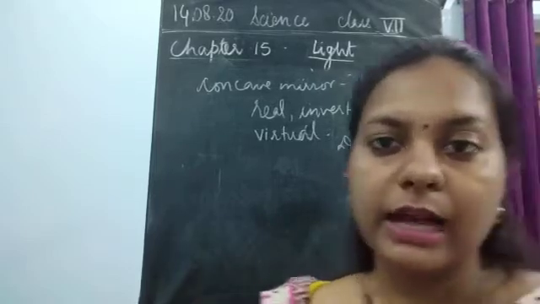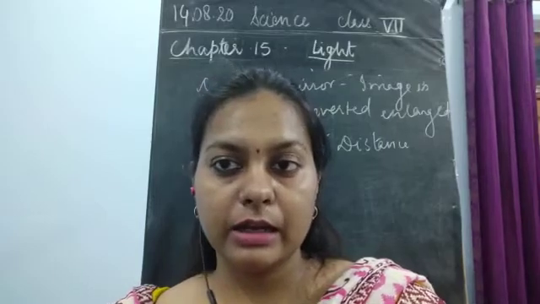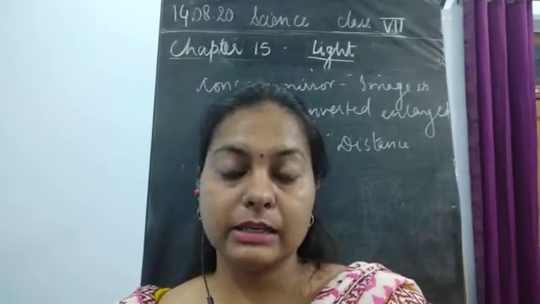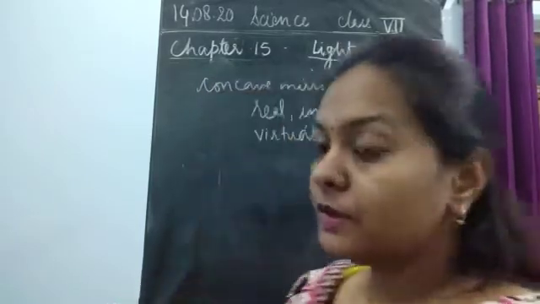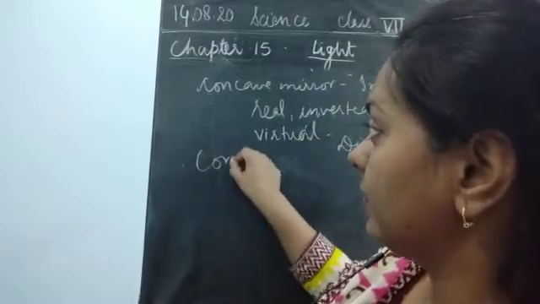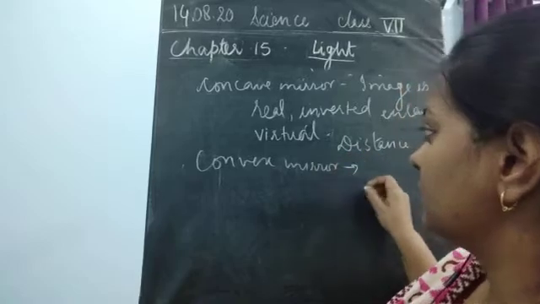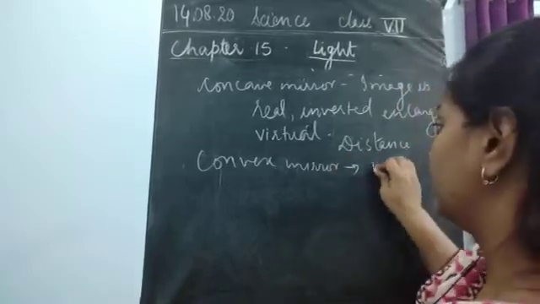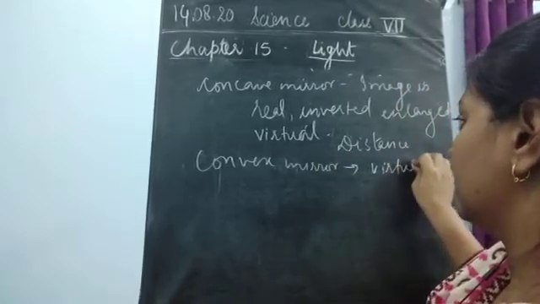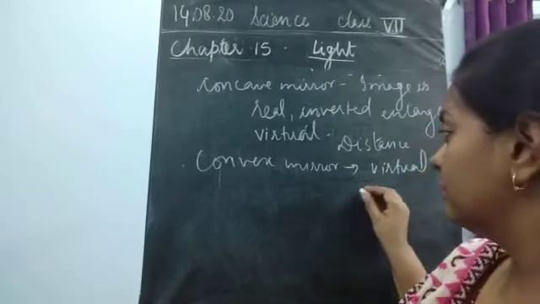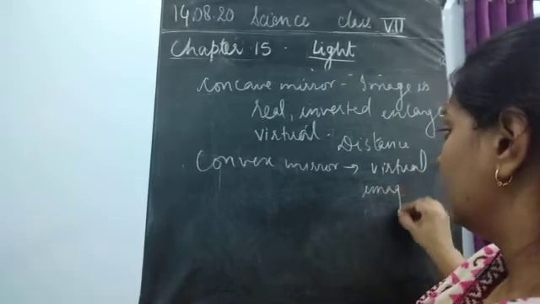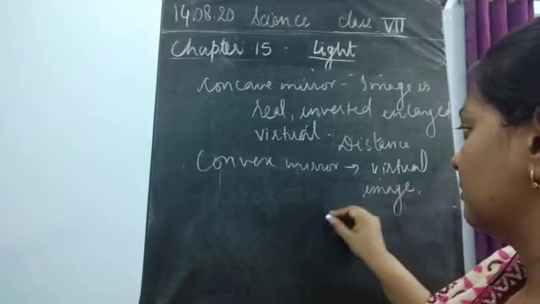Now next, we can easily see that the convex mirror always shows a virtual image, and this virtual image is smaller also.